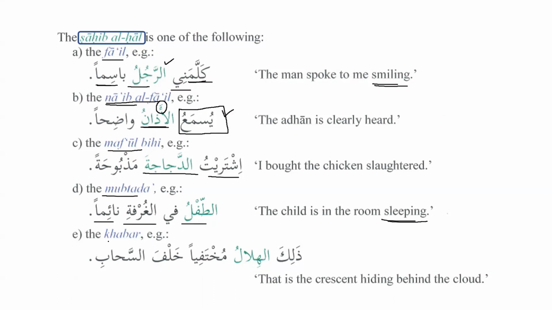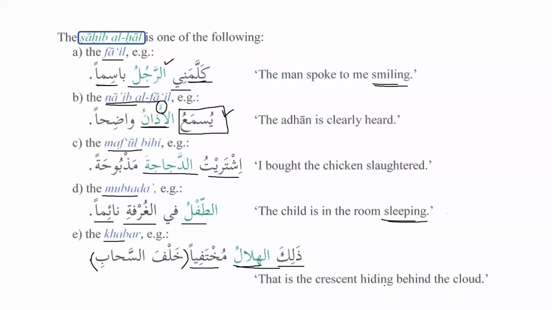And it can be khabar, as we can see over here. ذَلِكَ الْهِلَالُ مُخْتَفِيًا خَلْفَ السَّحَابِ. That is the crescent hiding behind the clouds. So we can see that ذَلِكَ is the subject, al-hilalu is the predicate, and mukhtafiyan is the hal of the hilal, or of the moon or the crescent. And khalf as-sahabi is dharf plus mudaf ilayh. That is the crescent hiding behind the cloud.